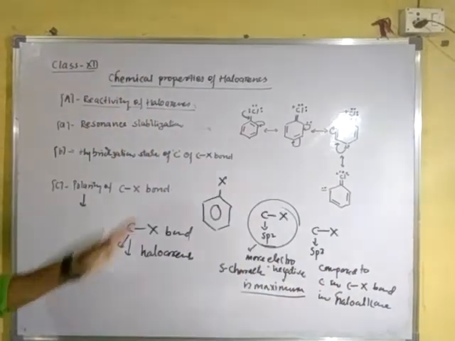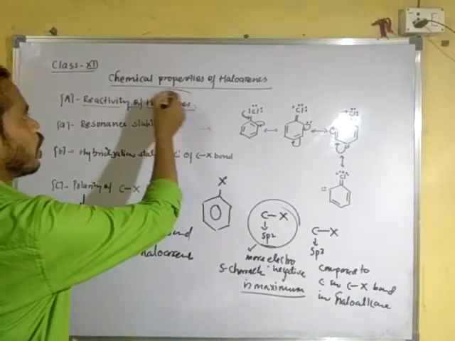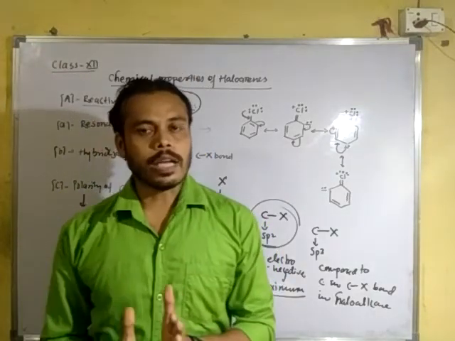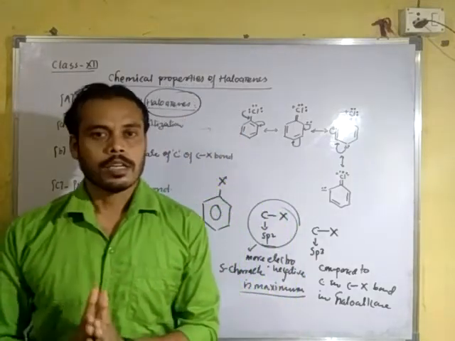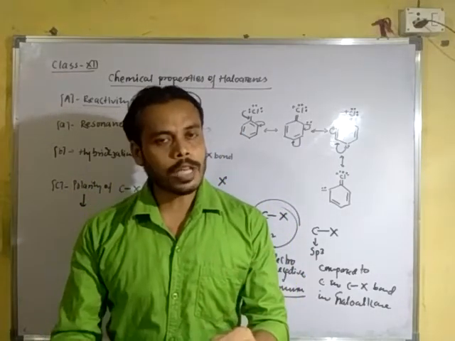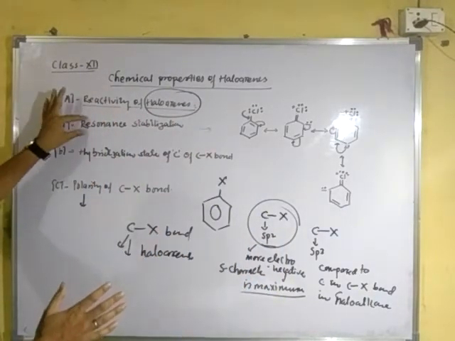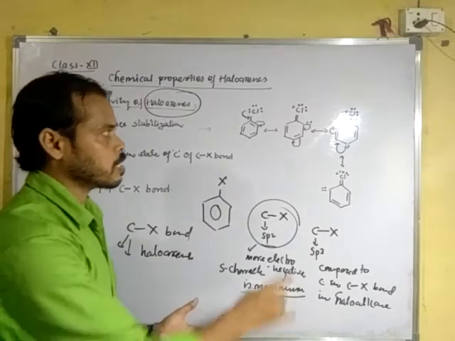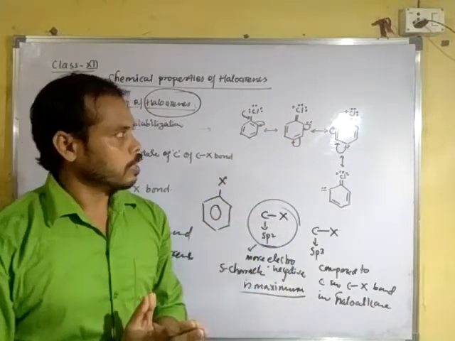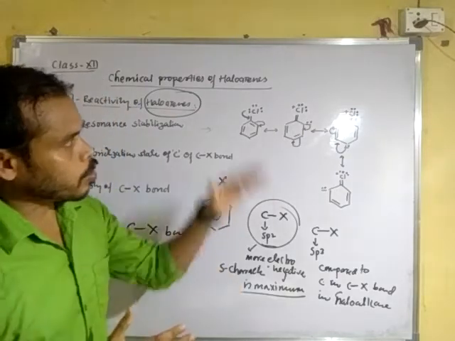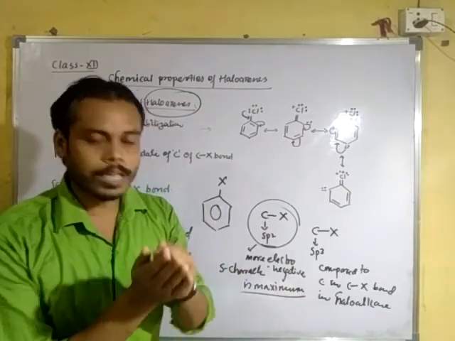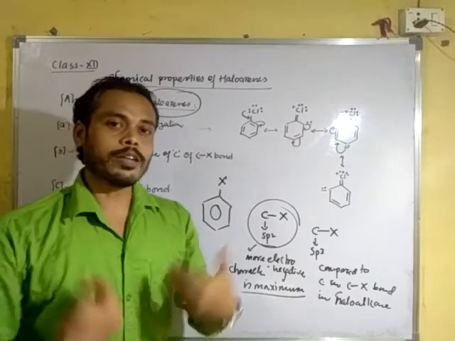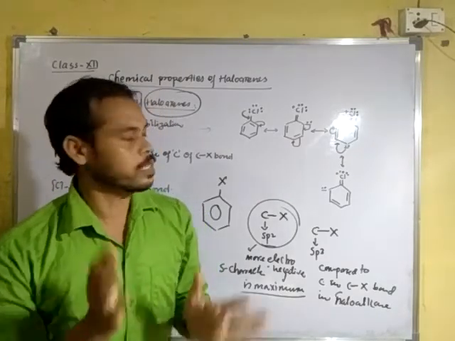So these are the reasons for the less reactivity of haloarenes. So we can easily compare the reactivity of haloalkanes and haloarenes. The reactivity of haloarenes is affected by three points: resonance stabilization. Due to resonance stabilization, the carbon halogen bond gets double bond character, and if there is double bond character, bond length is shortened, and if bond length is shortened, the reactivity is less. That means bond dissociation energy is high. If the bond dissociation energy is high, that means reactivity is less.